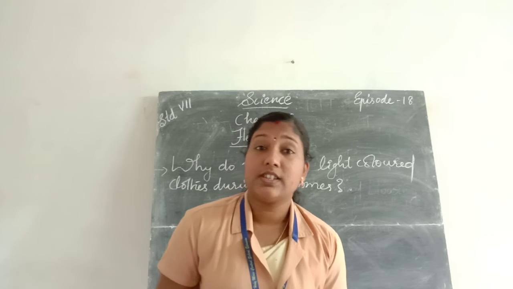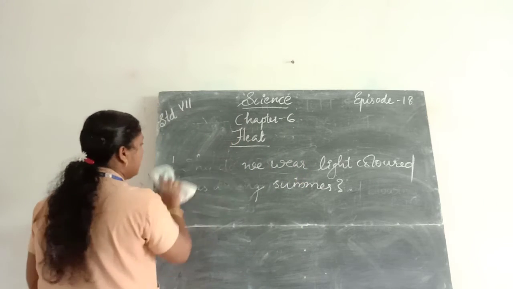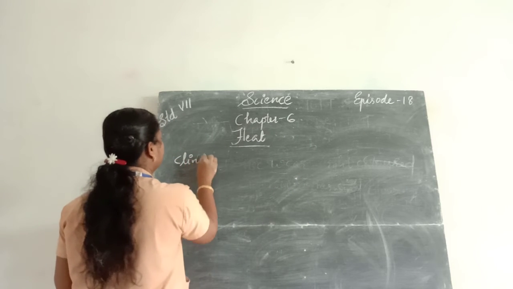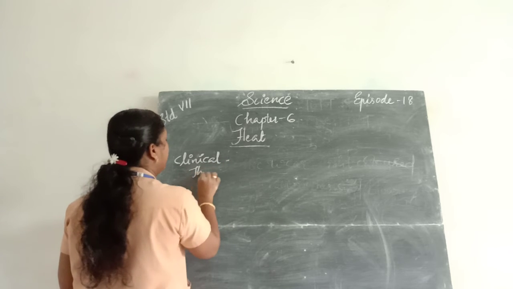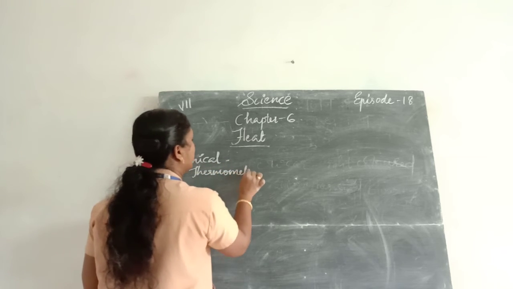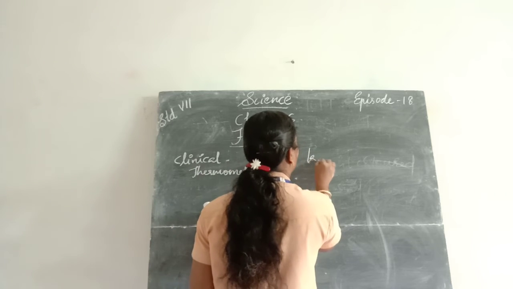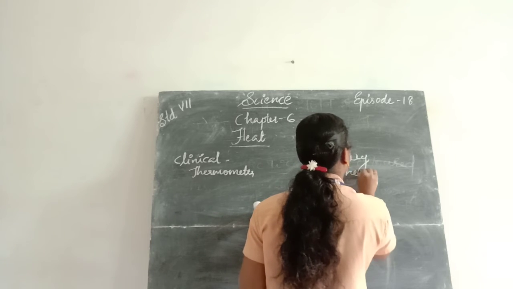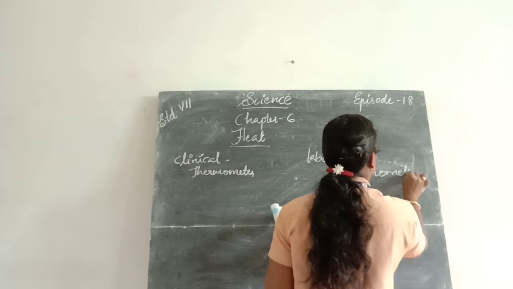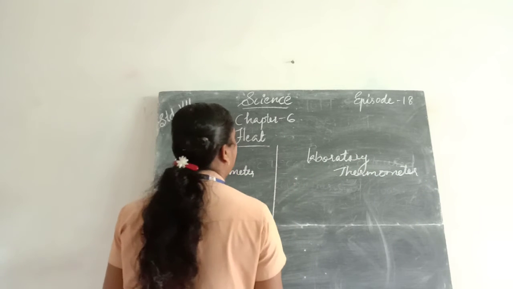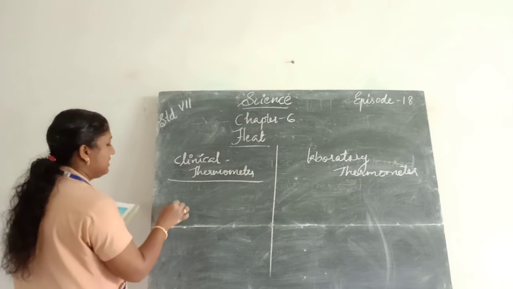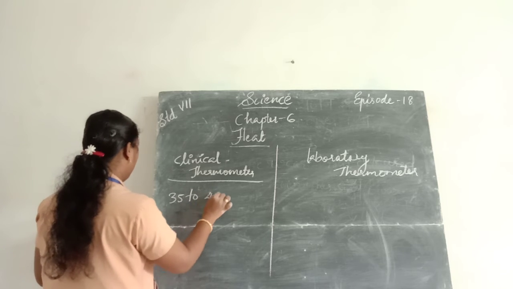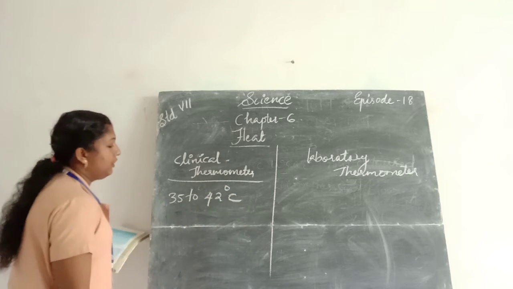The temperature range of the clinical thermometer is 35 to 42 degrees Celsius.